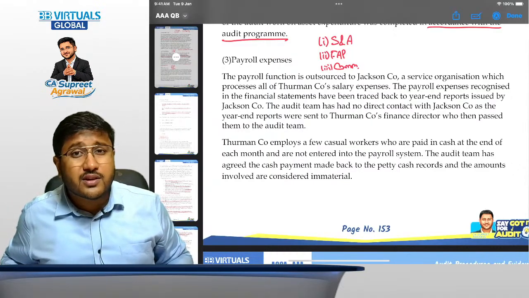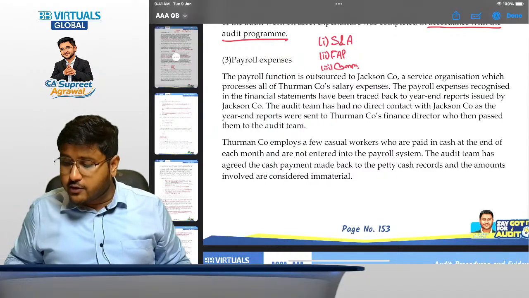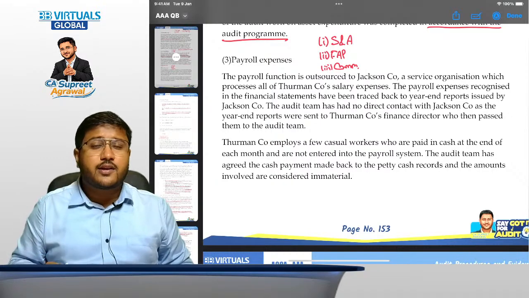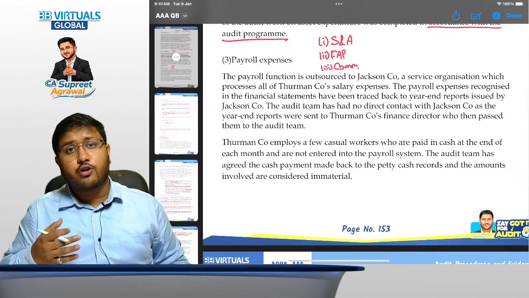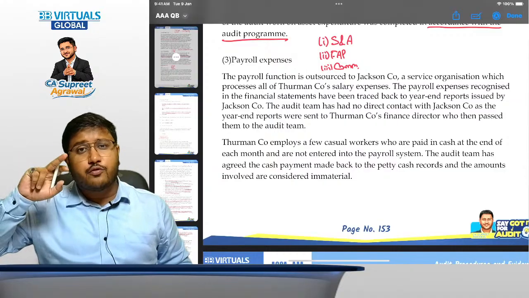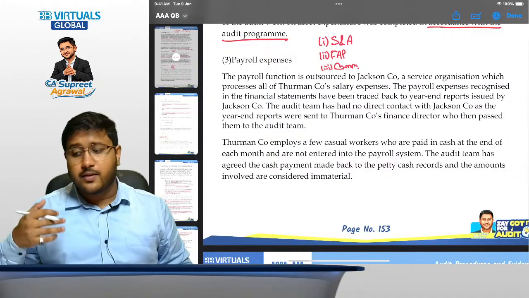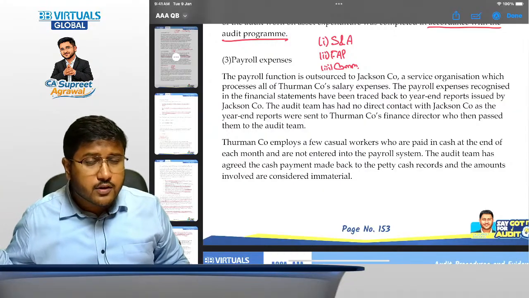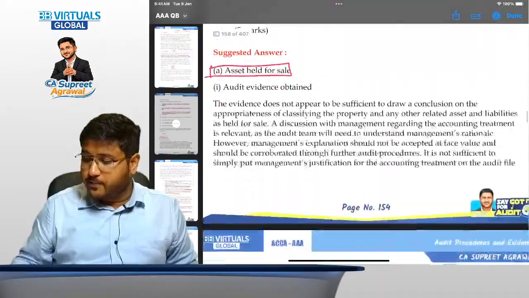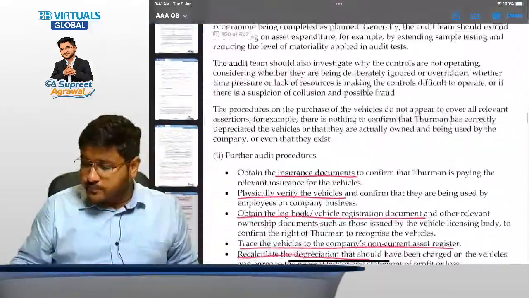Then when we discuss the communication of deficiencies in internal control, this will be communicated to the management, that in this particular case there is a lot of deficiency that we can observe in internal controls, because here the ISA 402 controls are not being put in place. There is no testing over the operating effectiveness of the service organization, and the service organization might not be performing their work really well, right? So let's discuss it.